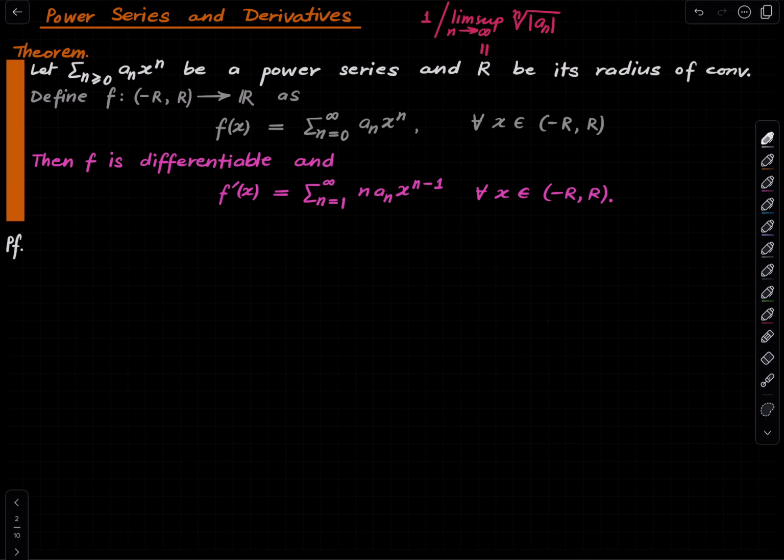So how do we prove this? Well, let's write down what we want to do. What we really want to do is the following. Define Fn as the sequence of partial sums of the given power series.